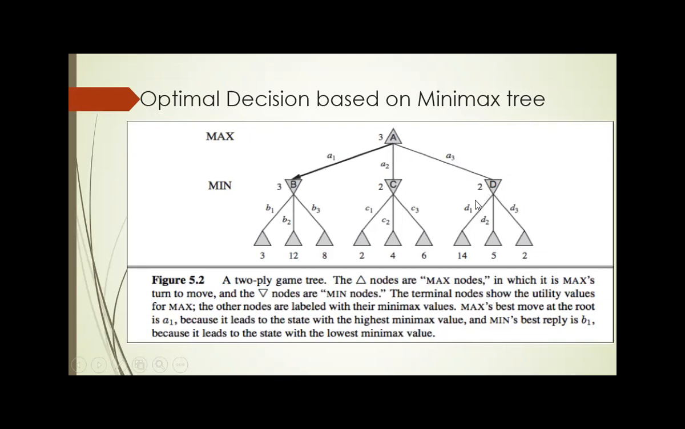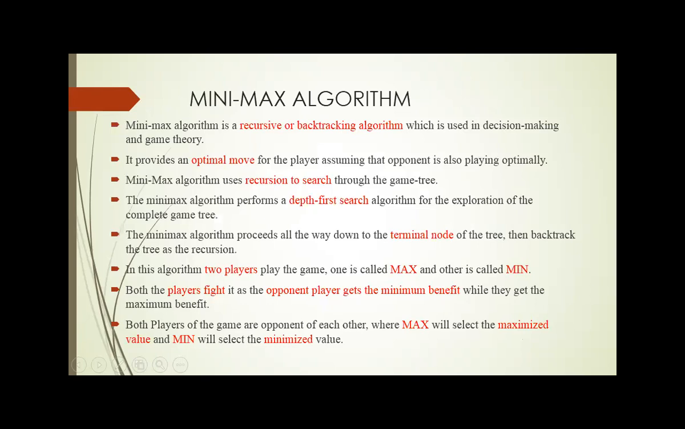When comparing these three, B gets the maximum utility value. So the value of A is updated with the value of B. So 3 gets updated to the root node. So this is the general min-max algorithm.